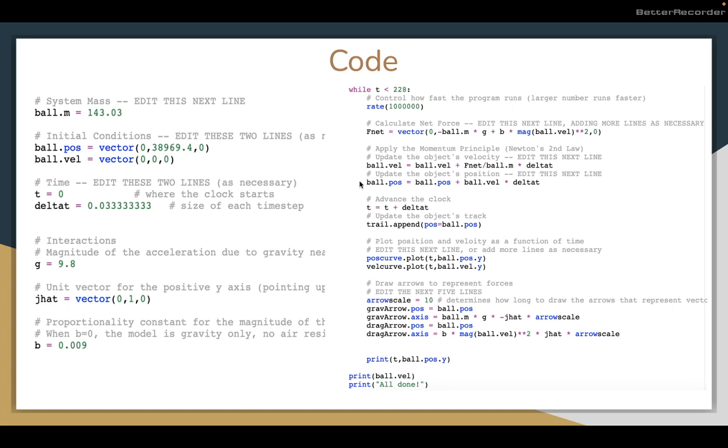So here's the loop for calculating over the 228 seconds. We will calculate fnet, and we will update the velocity and positions. And then we will advance the clock here, and we will print the position each step through, and then once the entire loop is finished, we'll print the ball's velocity at the end, or Felix's velocity.